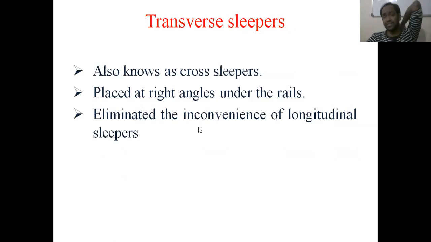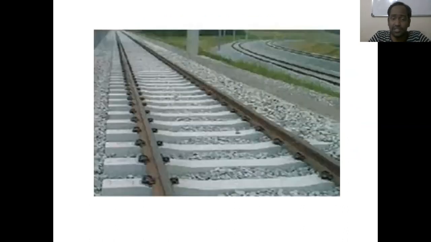And the next one is the transverse sleepers. These transverse sleepers are also called cross sleepers. These cross sleepers are placed at right angles to the rails, and they are provided under the rails. And these transverse sleepers eliminated the inconvenience of longitudinal sleepers. Okay, so nowadays these are all being used.